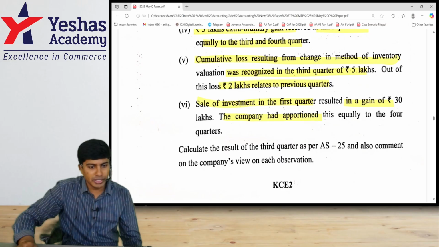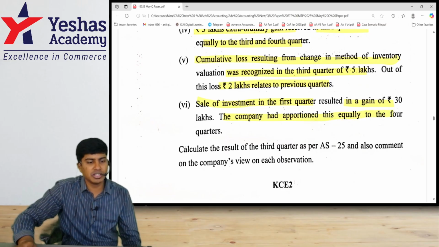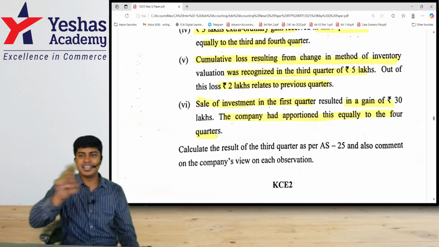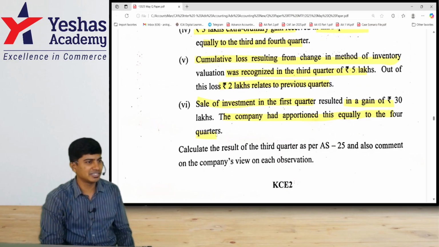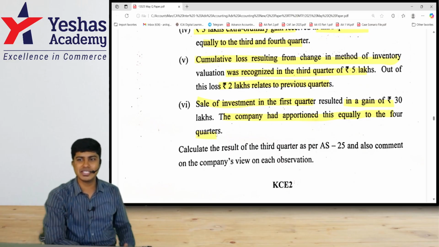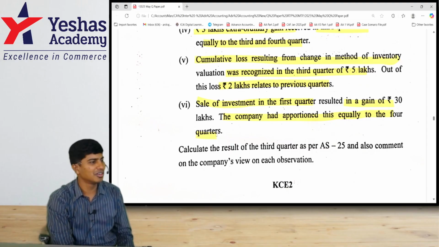The company had apportioned it equally to the 4 quarters. 30 by 4. Looks like this accountant loves fractions. Everything is divided among everyone. Maybe this accountant was working in a partnership firm before. He believes in sharing everything among everyone.